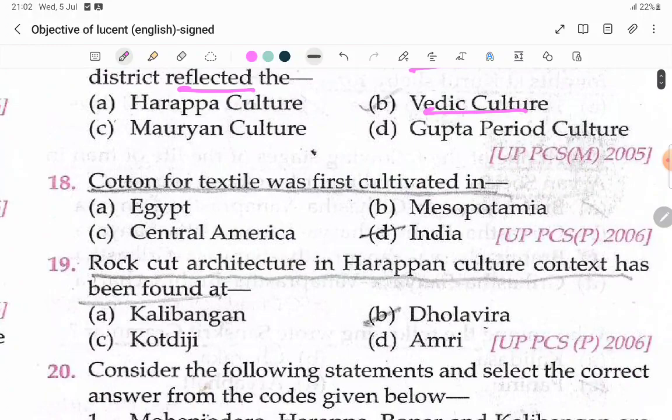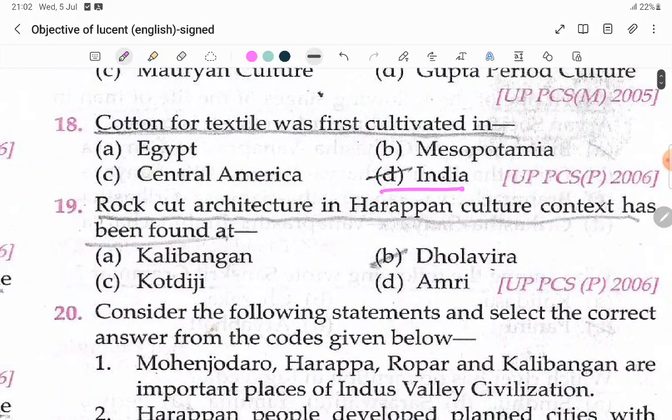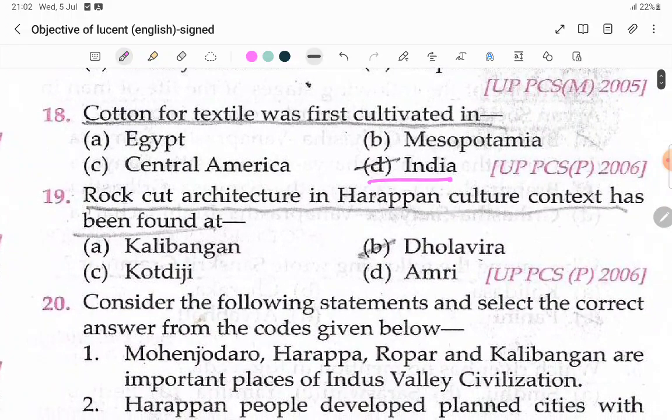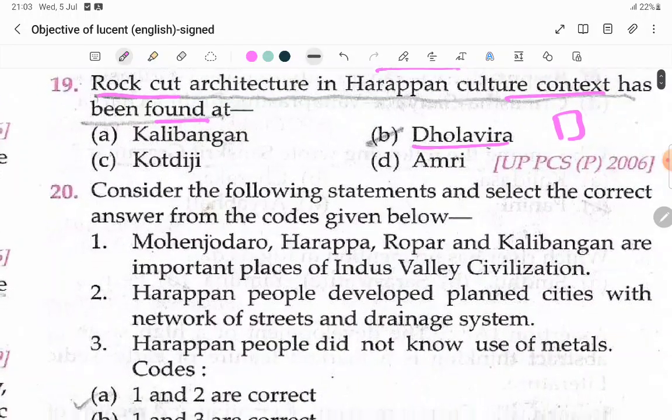Cotton for textile was first cultivated in, I told you na, India, and it was produced by the Indus Valley people, meaning the Harappan civilization. Rock cut architecture in the Harappa culture context has been found at Dholavira. Rock cut means on the rock they made some structures.